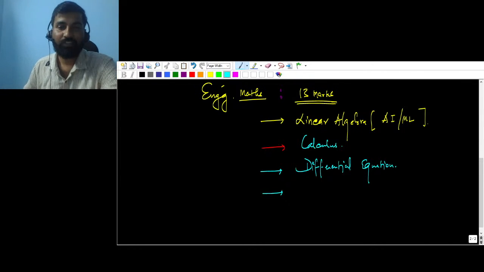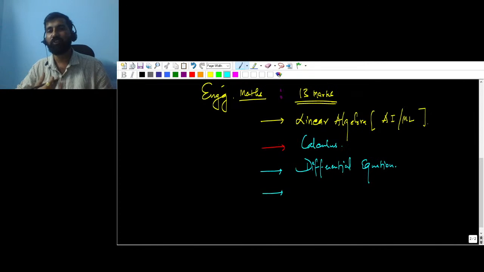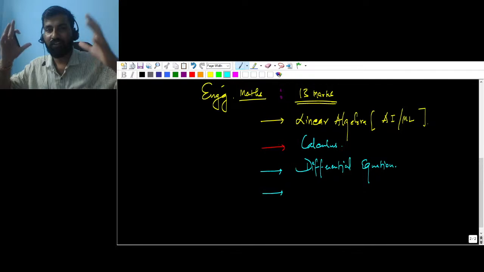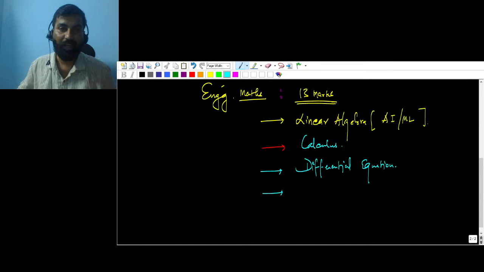Mostly linear algebra will be taught using vector concepts. I will talk about vector space all the time. I will be talking about linear combination of columns, eigenvectors, eigenvalues. Mostly my conversation on linear algebra would be around vectors only. I will be talking about what is basis, span, dimensions, all these things.